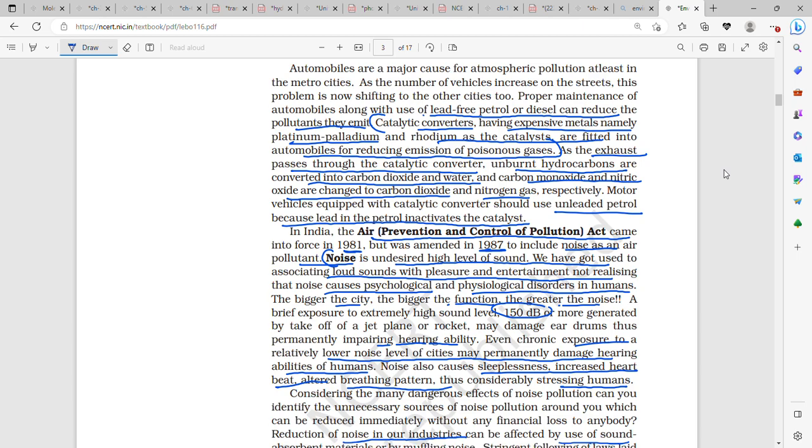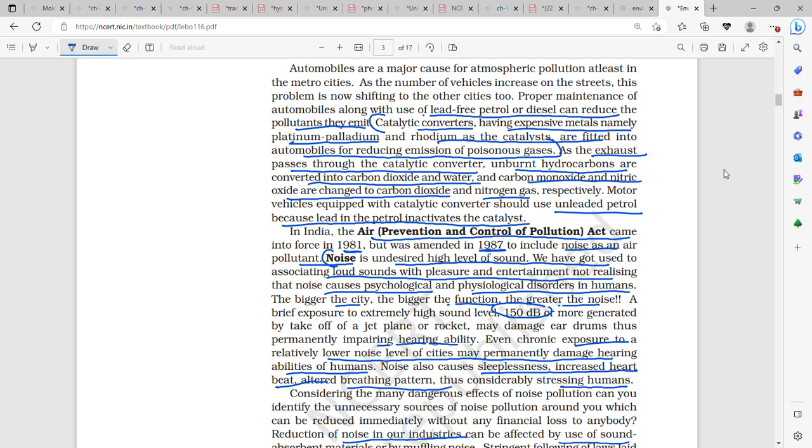A major cause of atmospheric pollution is automobiles. They increase as people increase and more cities and more development take place. Proper maintenance of automobiles, such as using lead-free petrol, can reduce the pollutants that they emit.